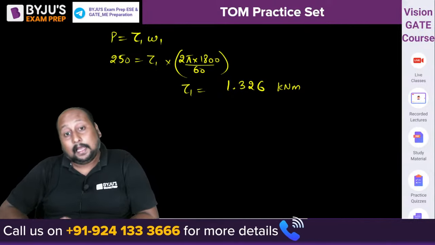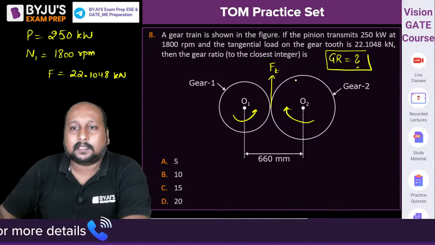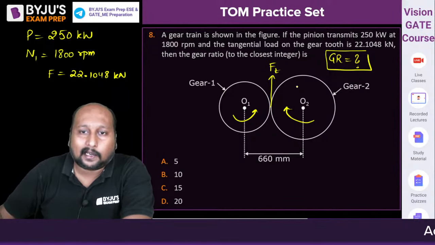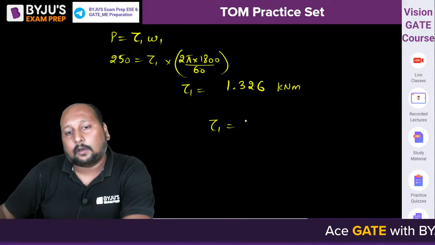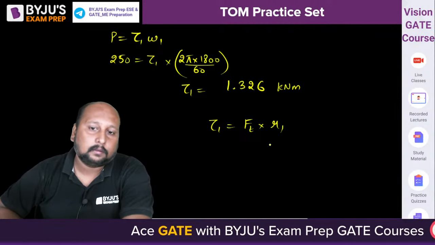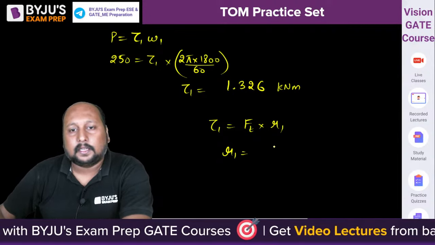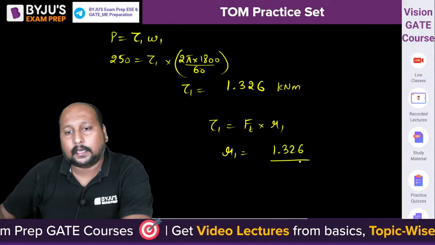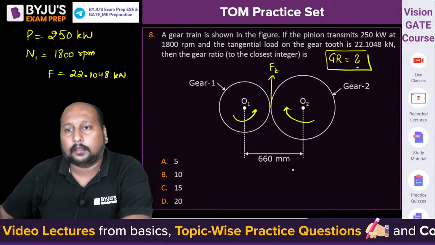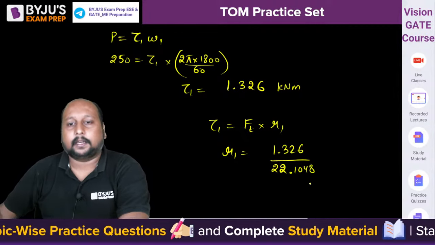Very good. There's one more formulation. The torque is being created due to this force, right? The torque that is happening is basically creating this force. So can we say tau 1 is equal to Ft into R1? So from here, can we get the value of R1? Tau 1 is equal to 1.326 divided by Ft. Ft is 2.1048. So tell me what is the value you're getting.